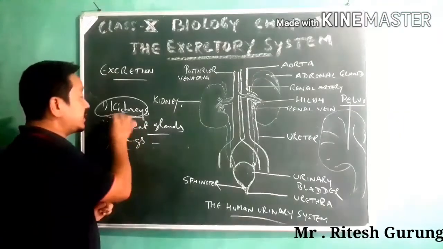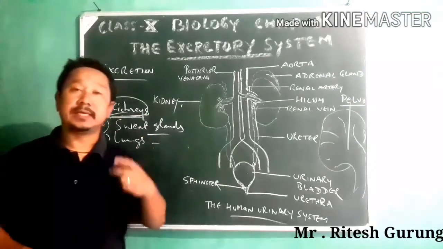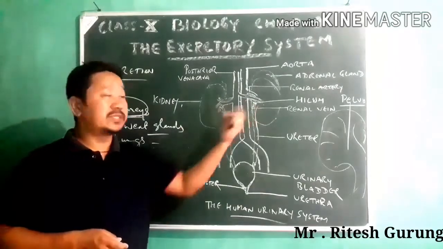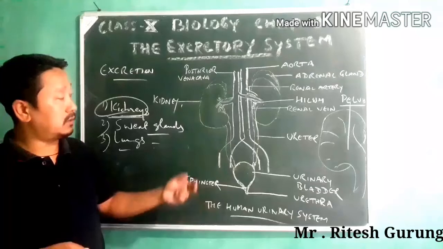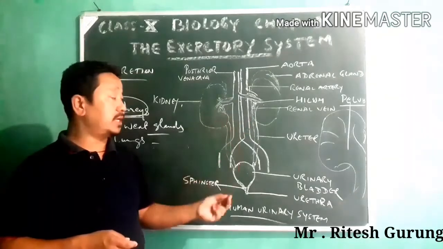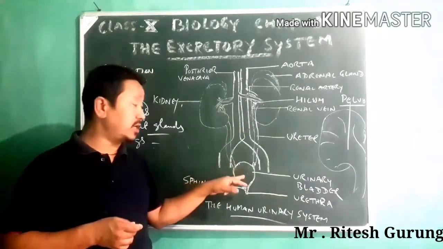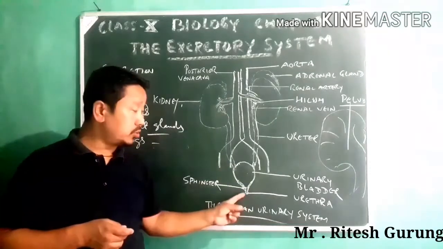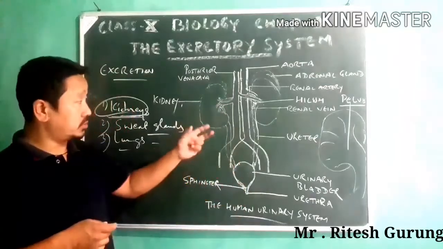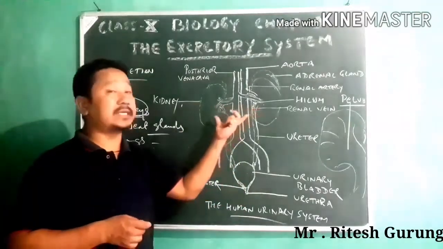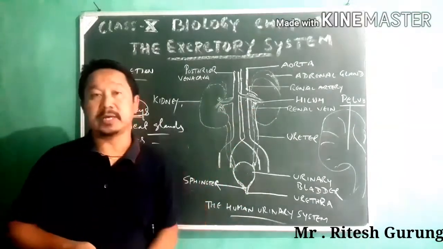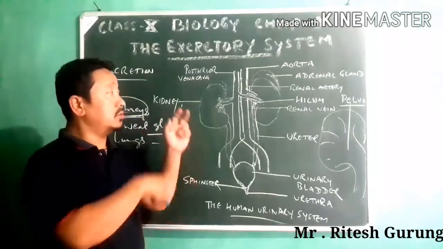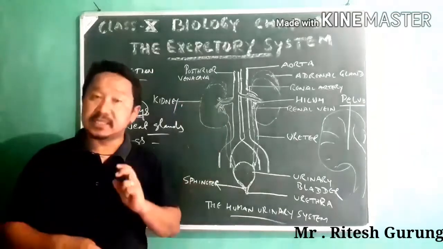Now we'll see the kidneys, the chief excretory organs. Urine is pumped, and from there it is passed down to the urinary bladder, and from the urinary bladder it is thrown out through the urethra. That's the reason why these two kidneys are the chief excretory organs. Now we'll talk about how they are constituted first.